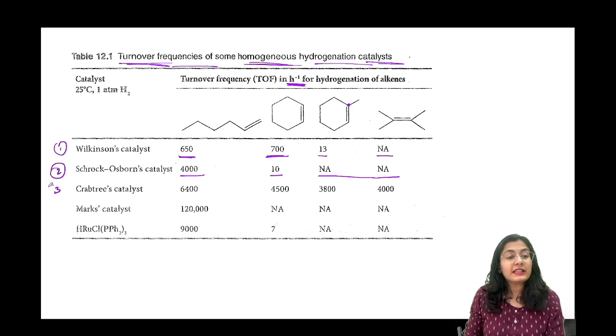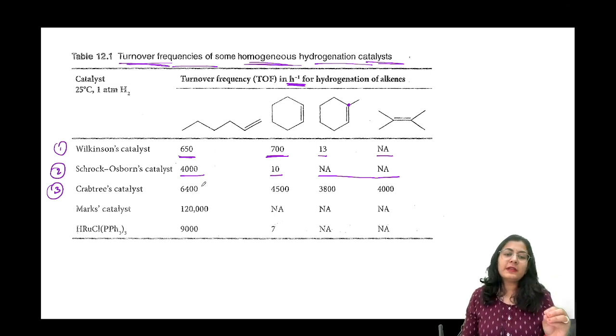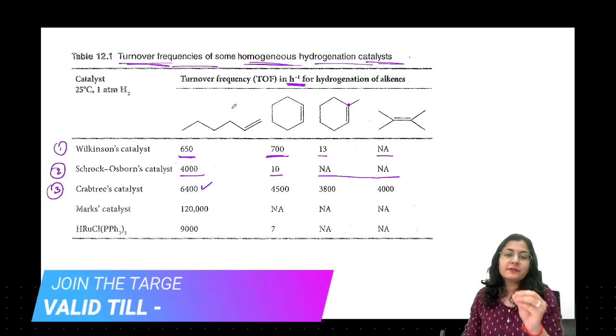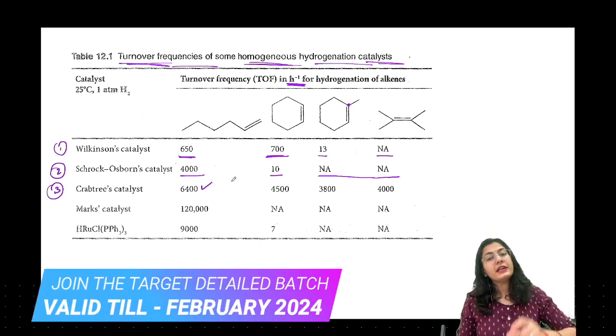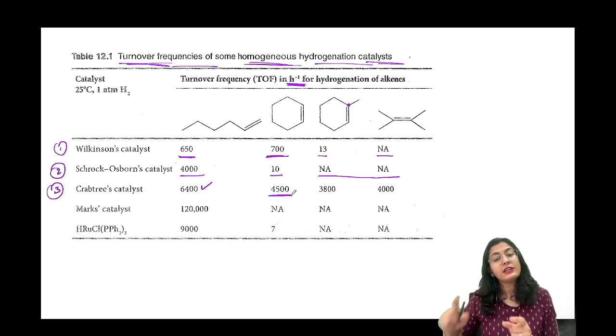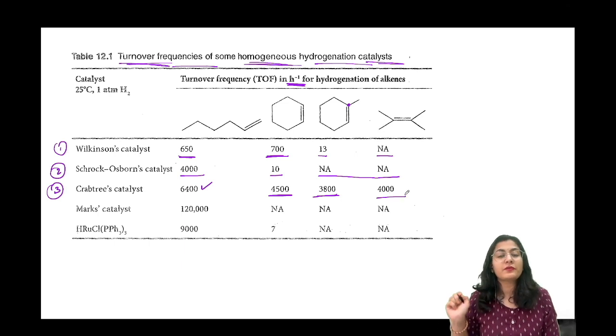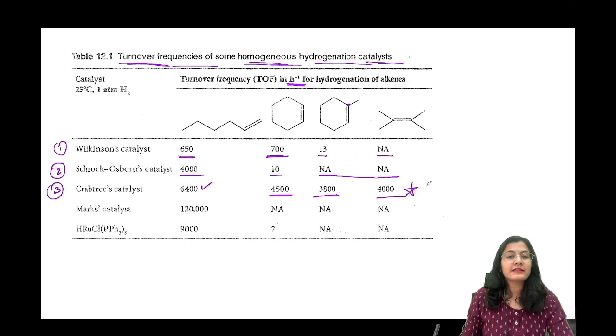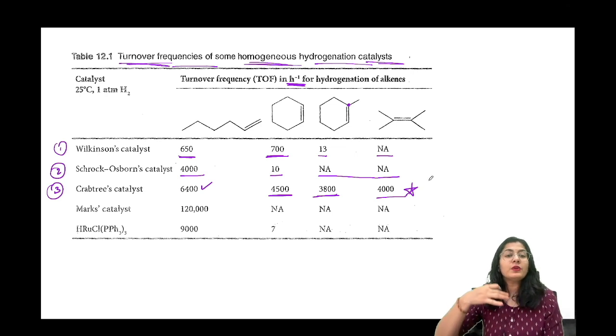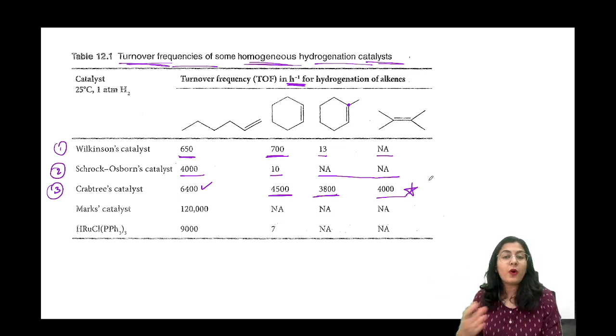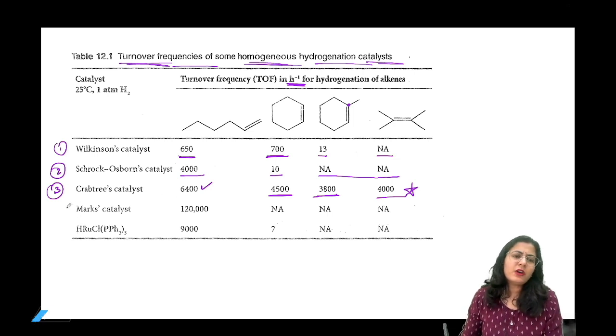Third catalyst, you see Crabtree catalyst. Why is it so important? ये देखो, इसके लिए भी the turnover frequency increases for the monosubstituted alkene also, but for the disubstituted cis alkene 4500, for trisubstituted 3800, for tetrasubstituted 4000. So this is our best catalyst, isn't it? Yes, because it is going to reduce or do the hydrogenation for all of them. Definitely with increasing bulk, the frequency decreases, lekin still it is much better as compared to all the other available catalyst.